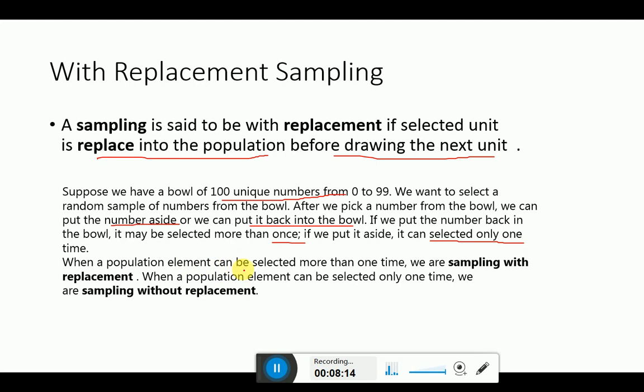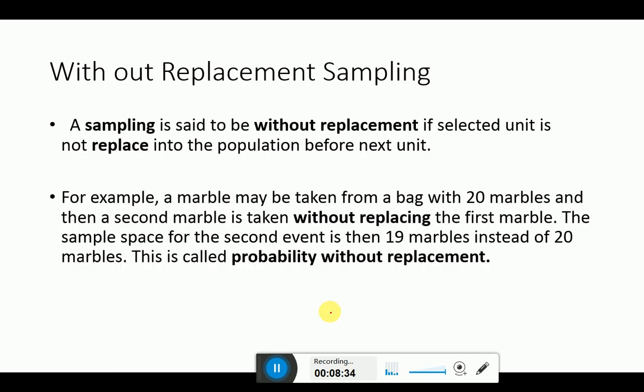So when a population element can be selected more than one time, such sampling is known as with replacement sampling. And when the element can be selected only once, it is not selected again, that is known as without replacement. Hope a bit of the idea will be clear.